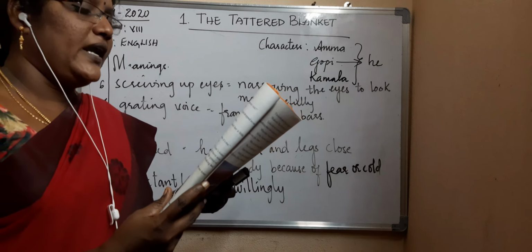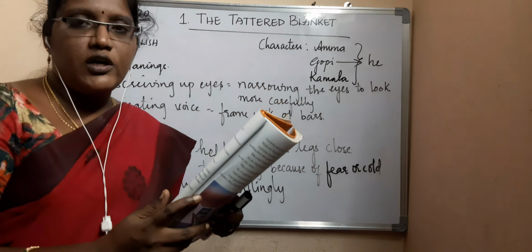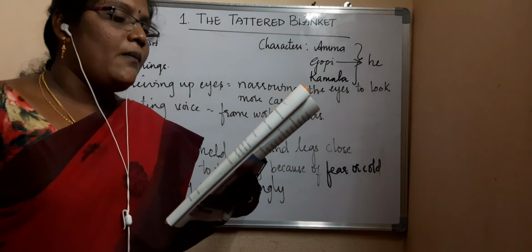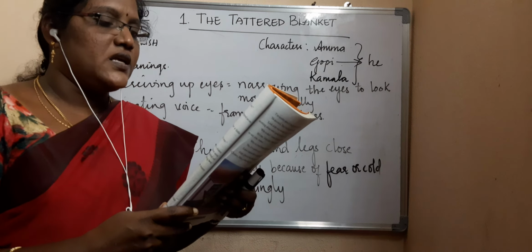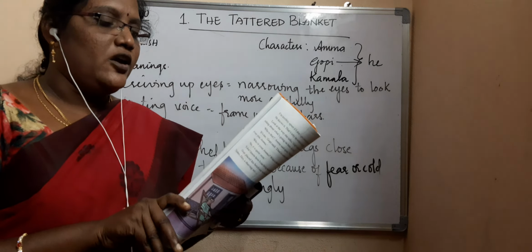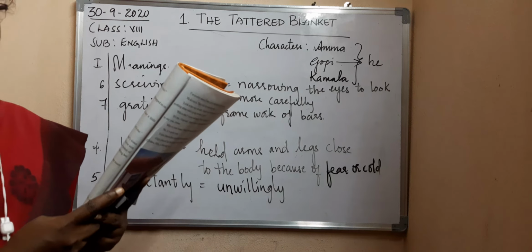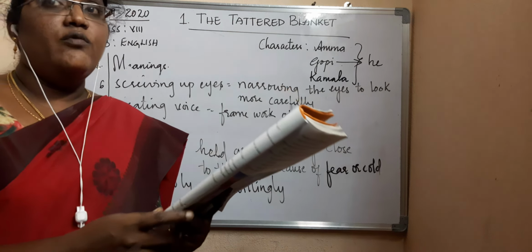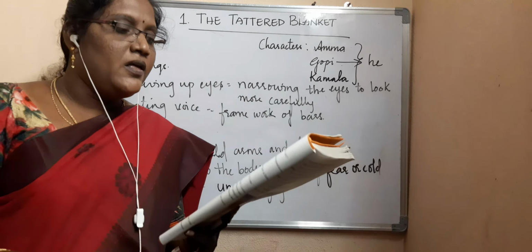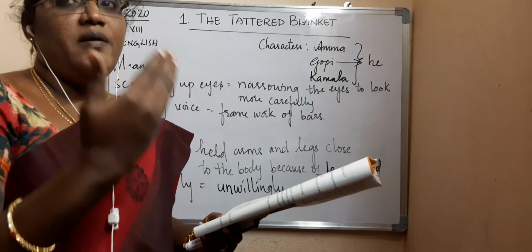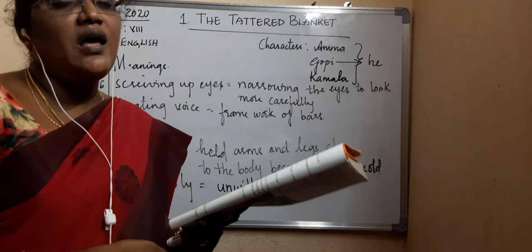"Amma is often like this these days." Often means many times. What is the meaning of often? Many times. "Amma is often like this these days. She doesn't recognize anybody," Gopi's sister explained. So now she was explaining to her brother that Amma's memory is not good. Sometimes she may remember and sometimes she may lose her memory.